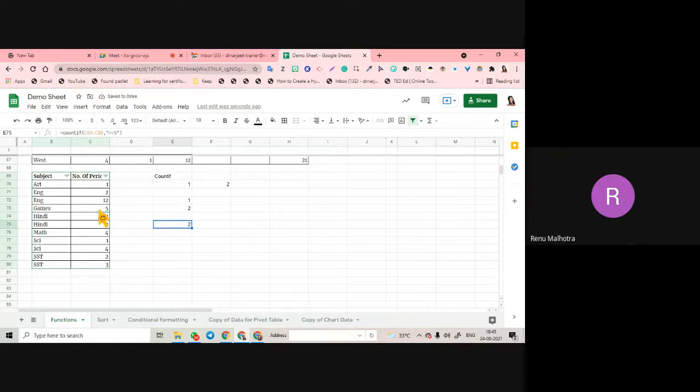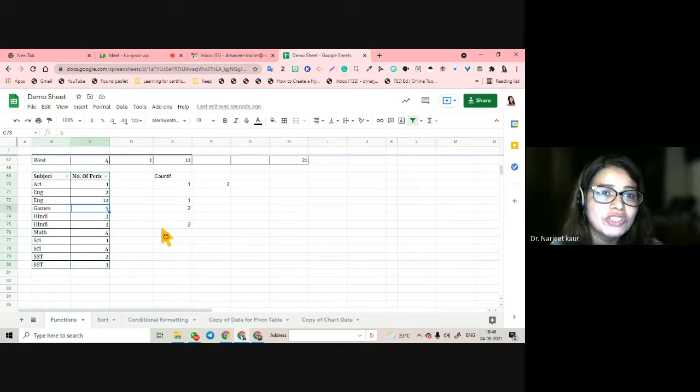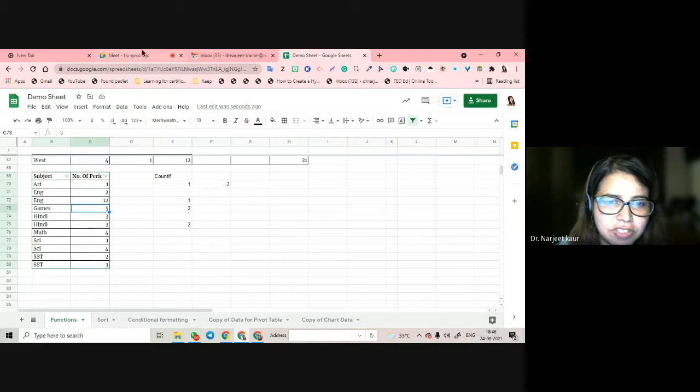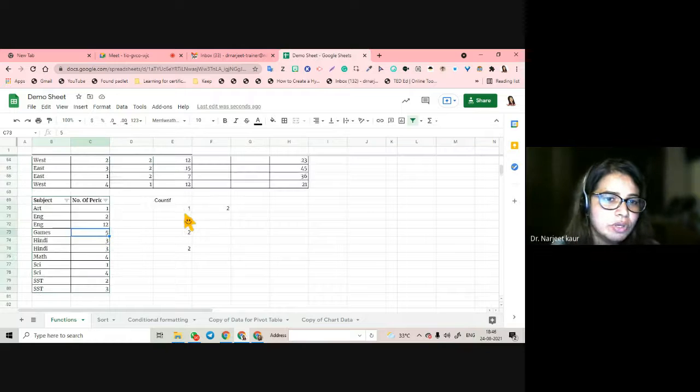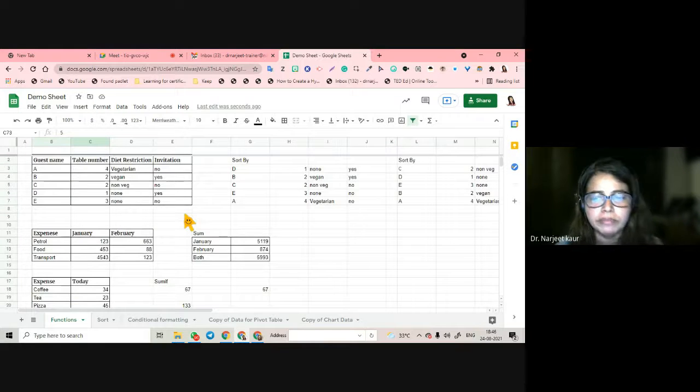I just wanted to add, this is very helpful when we are maintaining attendance, absent, present. When we need the total at the bottom, COUNTIF helps. Whatever you are marking, present and absent, accordingly you can get the total at the bottom. Very nice. So that is one more functionality of these functions. As I said, these functions are very important, and they help you in maintaining and sorting a lot of data in Excel.